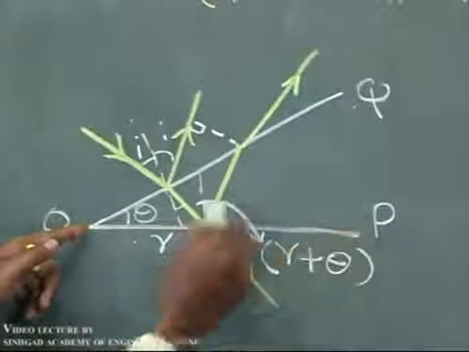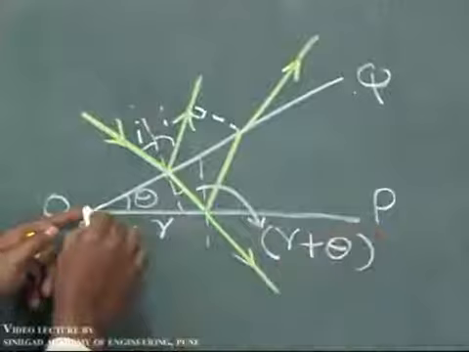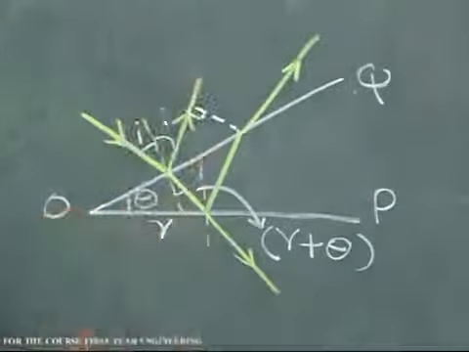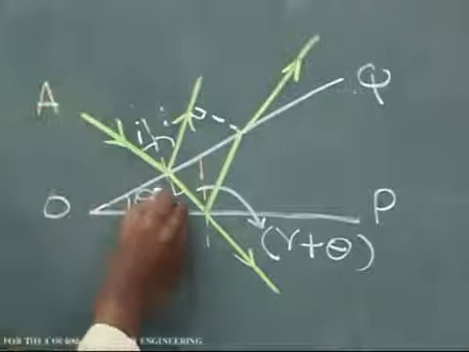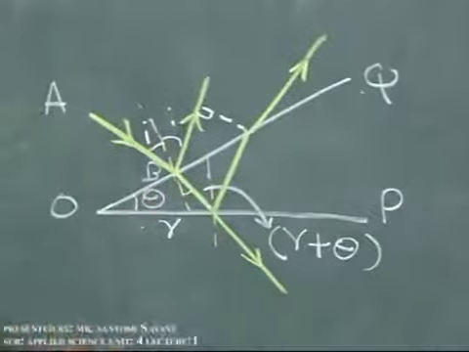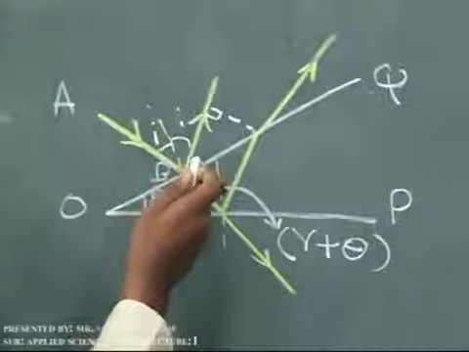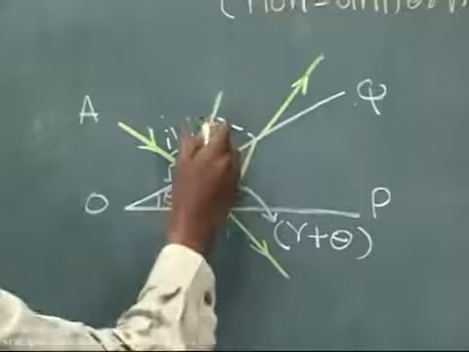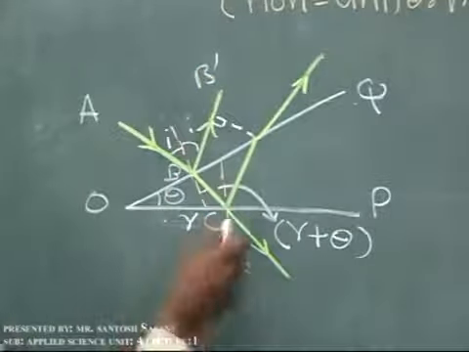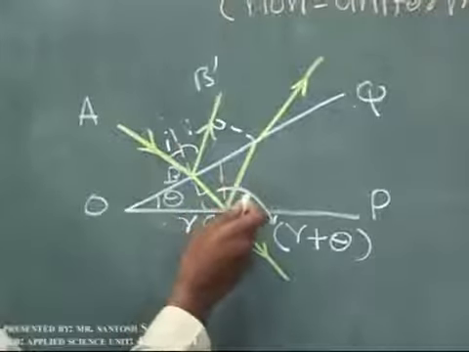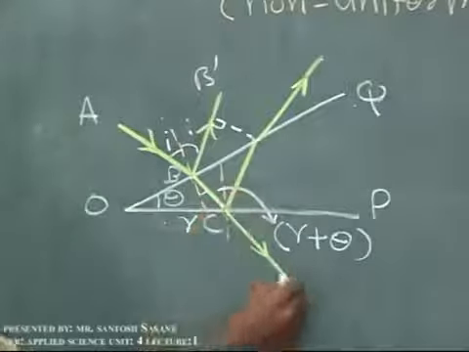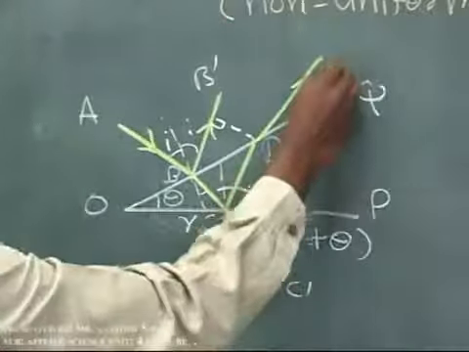Now see, this is the bottom surface OP. Now this is the other side, the top surface, that is OQ. Now let us say that an incident ray AB is falling on this top surface. As we have discussed, this ray partly will get reflected, that is ray BB dash, and partly it will get transmitted, ray BC. Again from the bottom surface that ray again gets reflected and transmitted. So this is C dash, this is D dash.